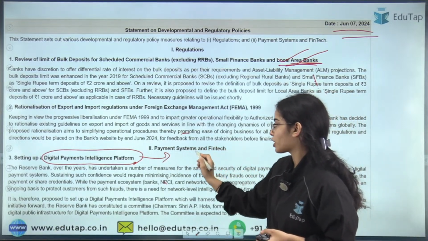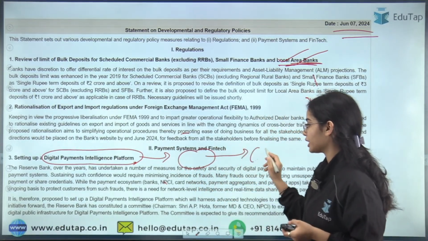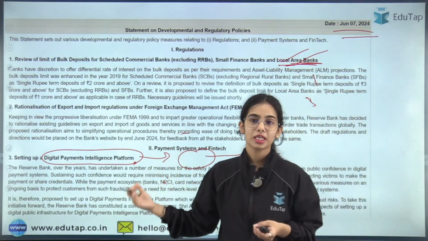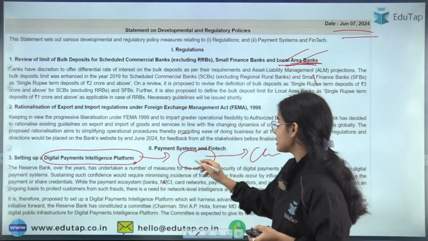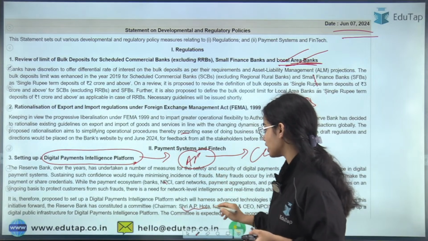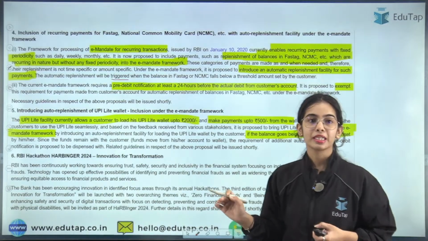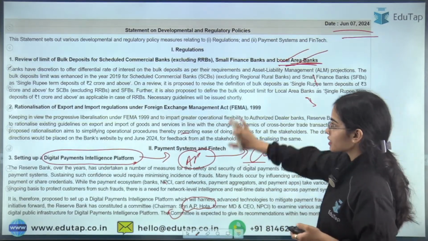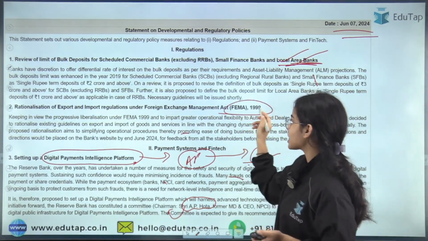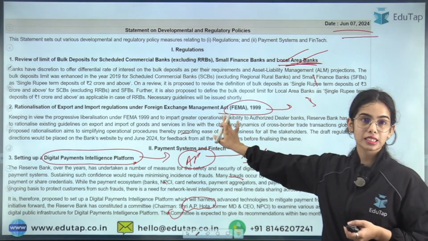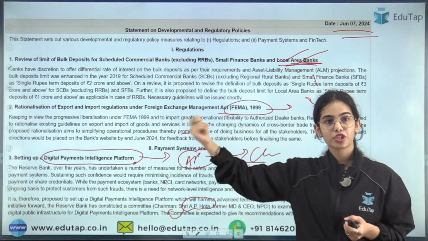Not the name of the committee, sorry, the name of the chairperson of the committee. So it is AP Hota. Shri AP Hota is the chairman of the committee. Yes, so this we have discussed. The FEMA guidelines have been brought recently, so we will discuss this in the July revision session.